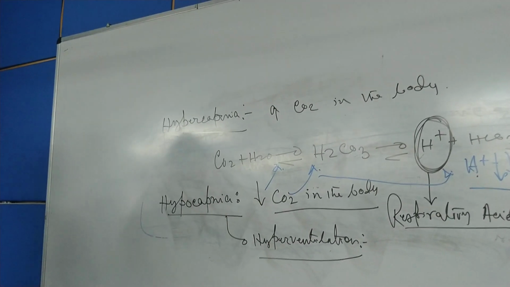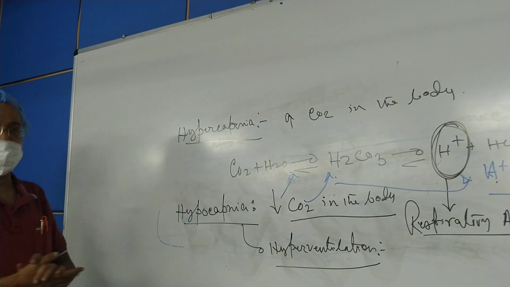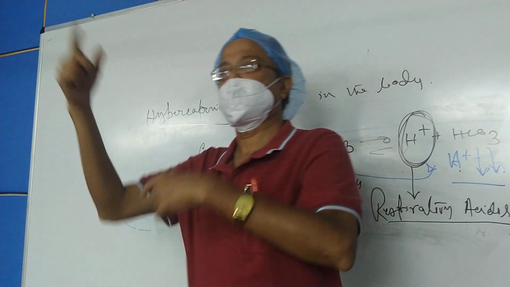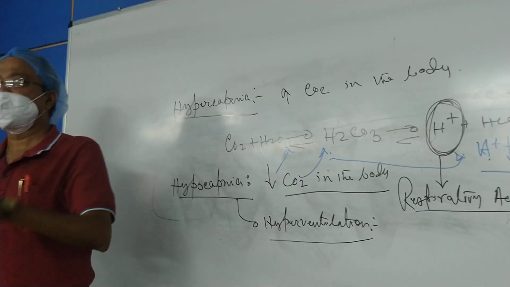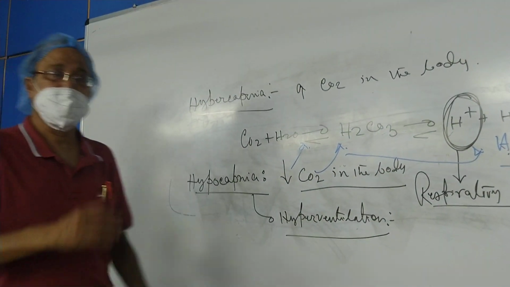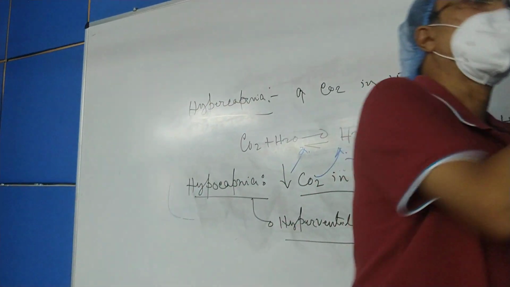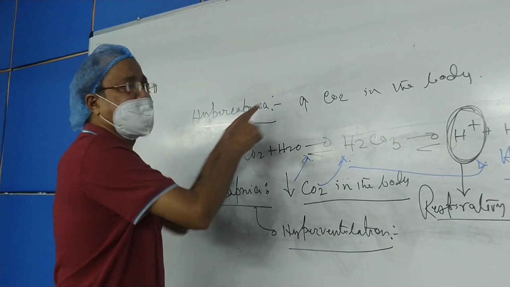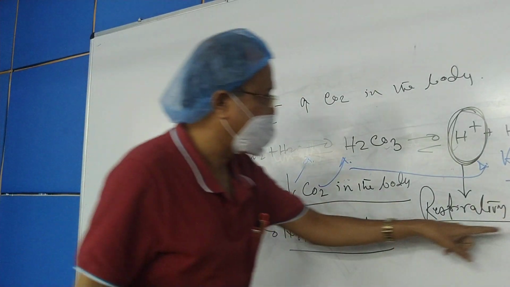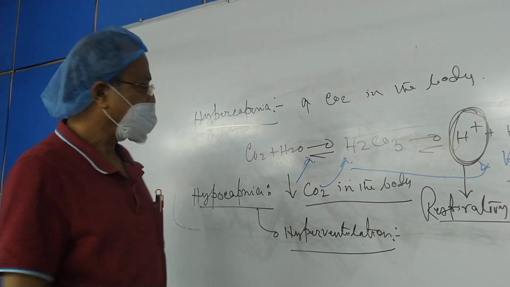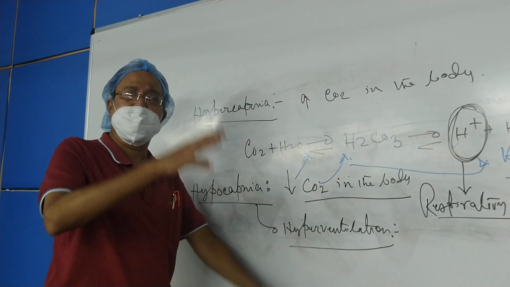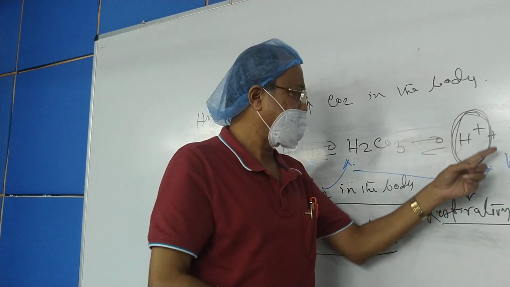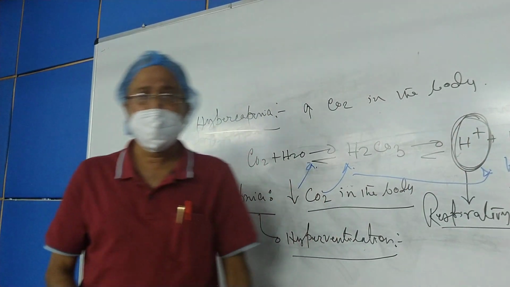Remember, this is very, very important. The volatile component of H plus ion is carbon dioxide. So, if the carbon dioxide is more, there will be more H plus, which occurs in hypercapnia, leading to respiratory acidosis. If the volatile component in the blood is less, there will be less H plus, and if the hydrogen concentration falls, what will happen?